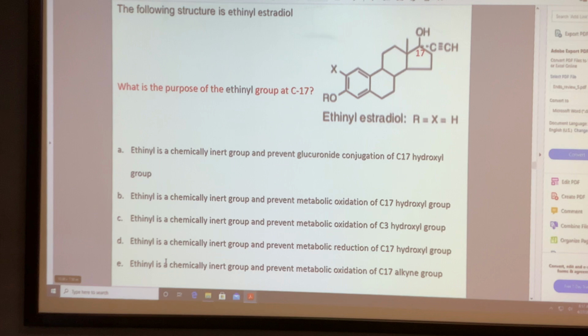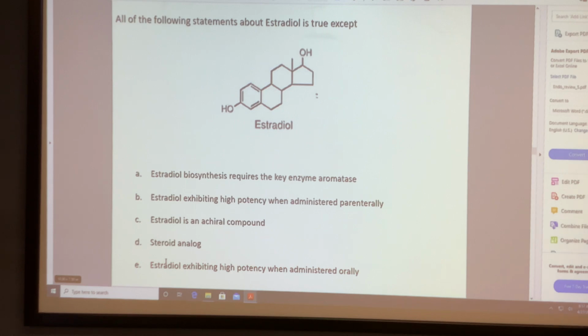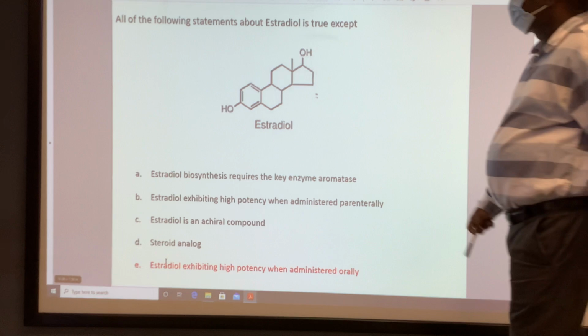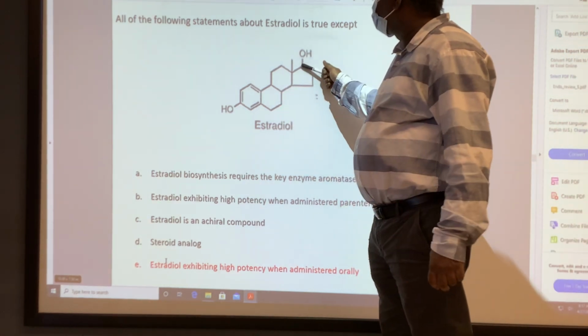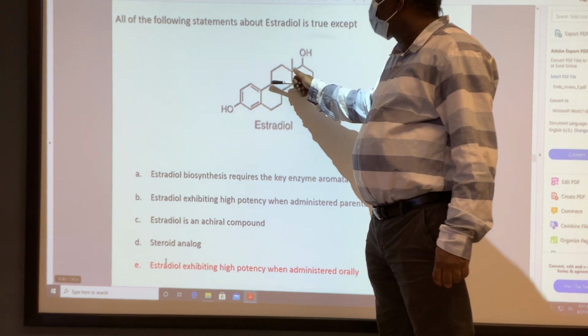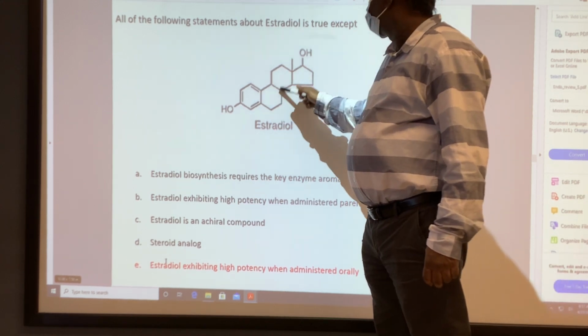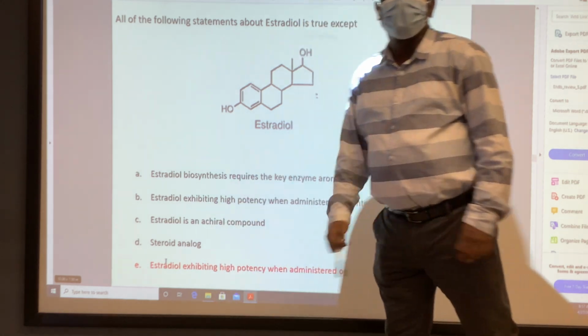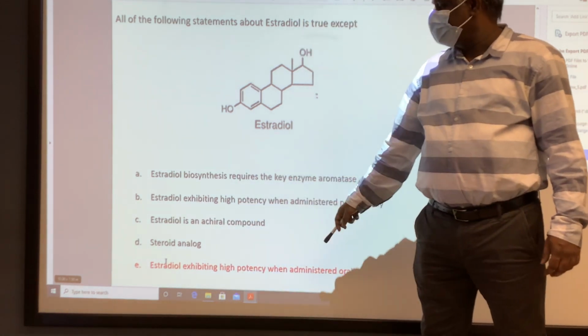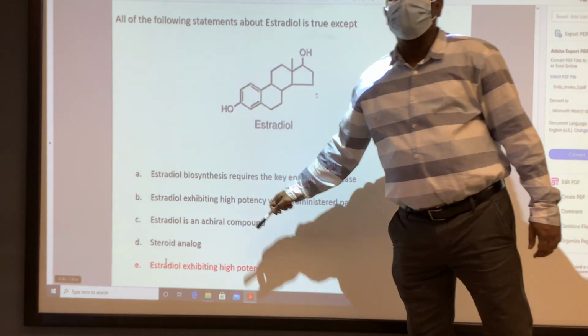Now, when you go back to that polymer, what's the change? Instead of a chiral center, how many chiral centers does it have? Here we have more. This is chiral, this is chiral, this is chiral, this is chiral, this is chiral. So 1, 2, 3, 4, 5. This is not a chiral compound. This is right if you have a chiral compound.